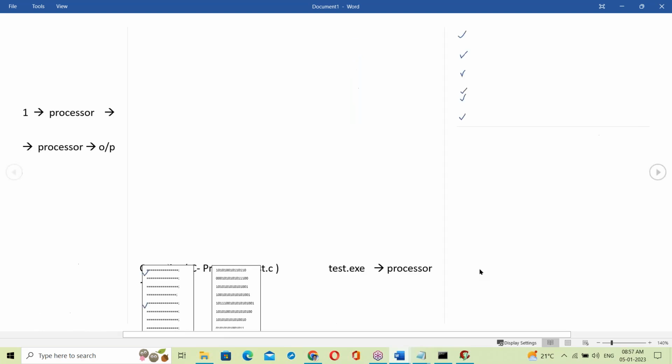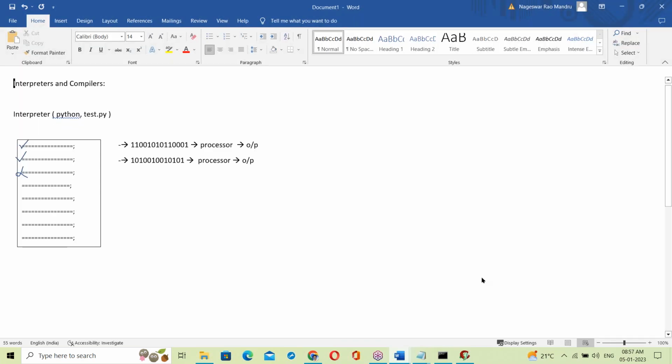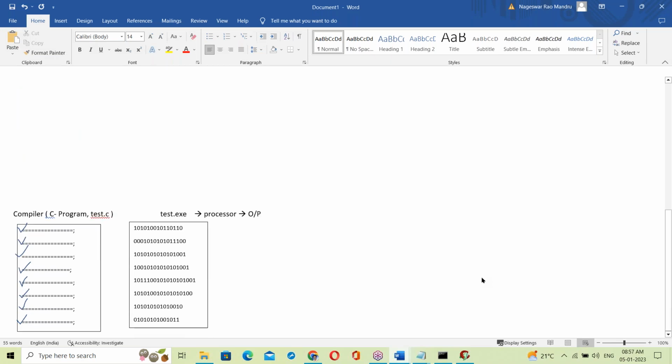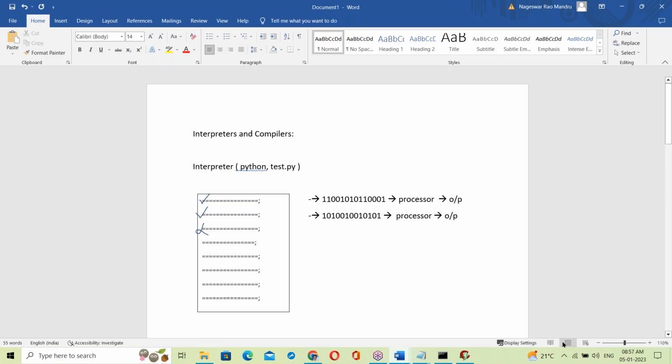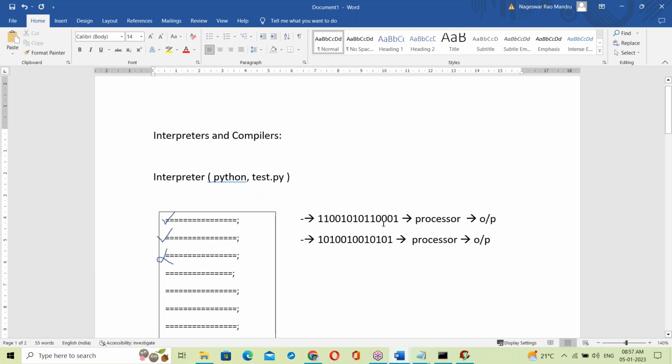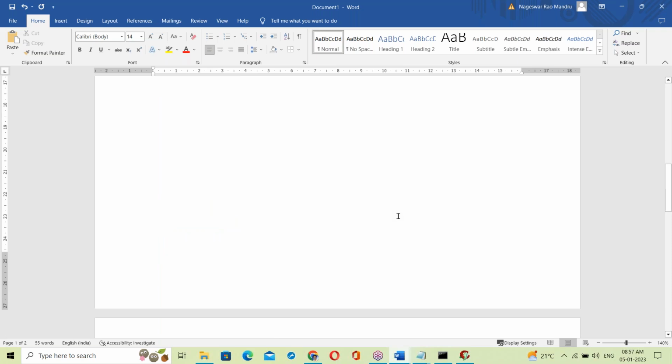One second, just a minute. So what is the difference observed from this explanation? The interpreter works line by line. Yes, the compiler compiles the whole program at a time. Next, any other difference observed?